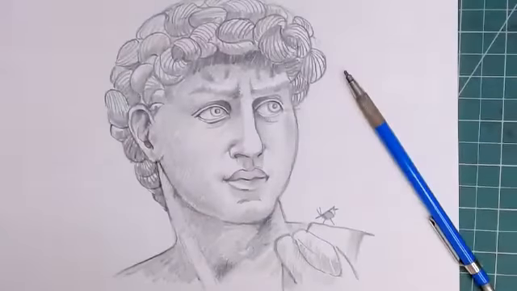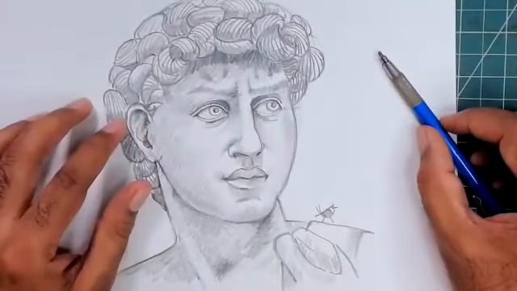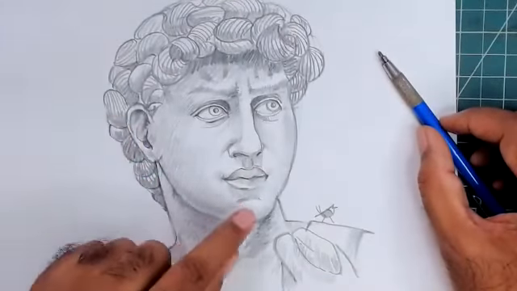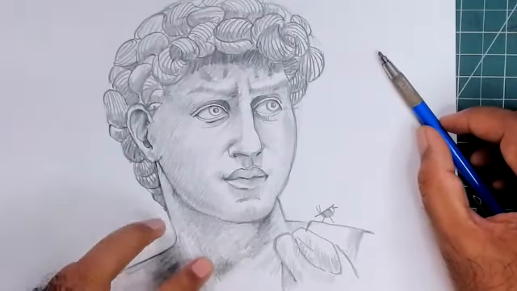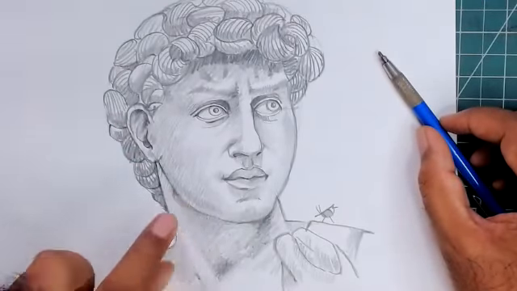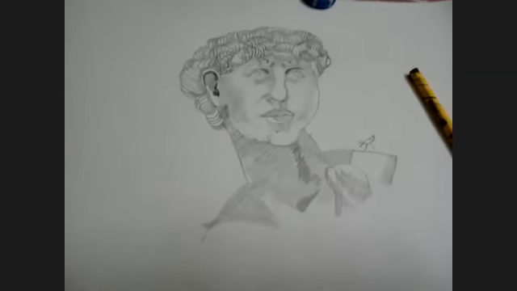Okay. I'm seeing from Sukanya. Sukanya, have you corrected anything else? You have given shade above the eyes. Okay, on this neck you have made it, so in this place and this place you have to make it darker. Okay, you have to make it darker. Okay, sir. Okay, good work, good work.